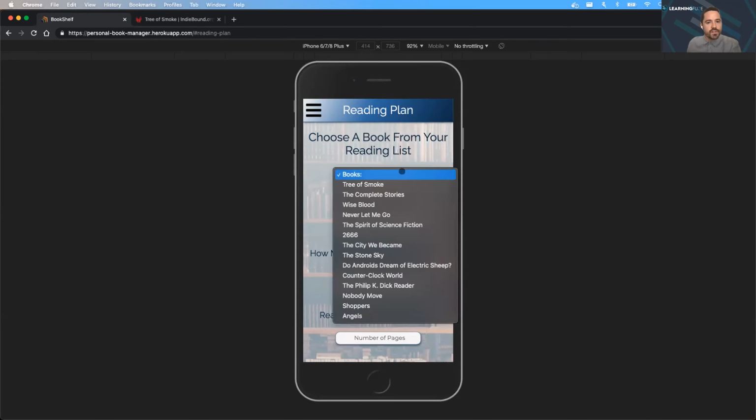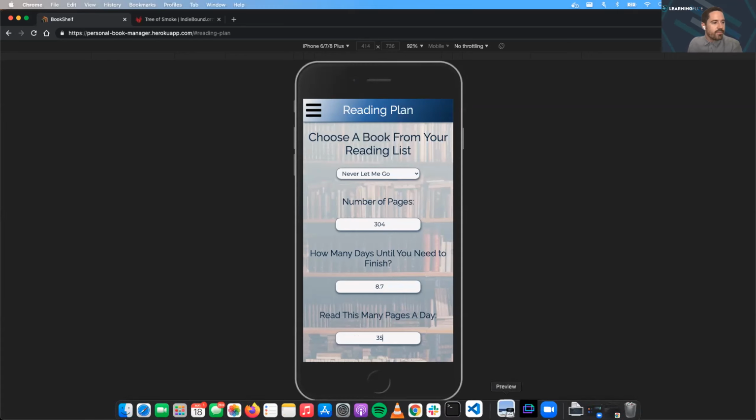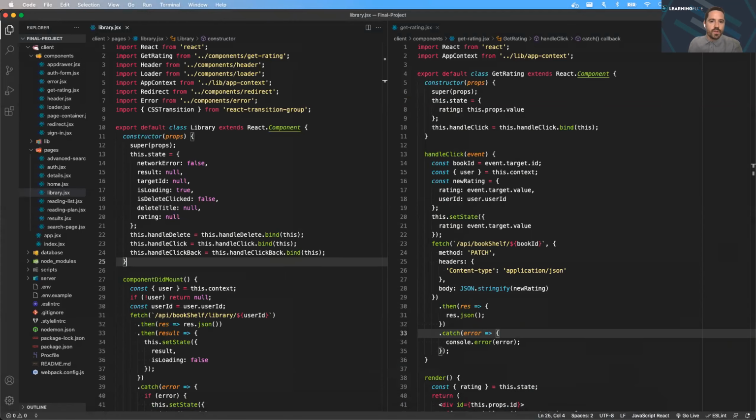section allows the user to choose any book in their reading list, and it will automatically pull up the page count for that book. The user can then input the number of days until they need to finish the book, and a page count per day will be generated. If the user would rather choose how many pages a day they want to read, the days until finished will be updated as well.